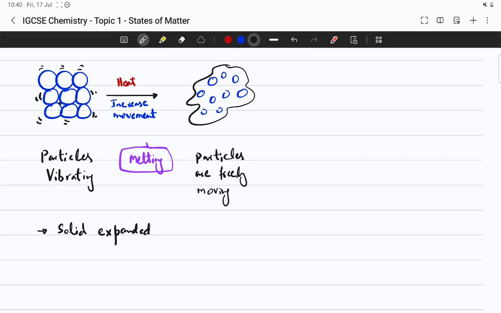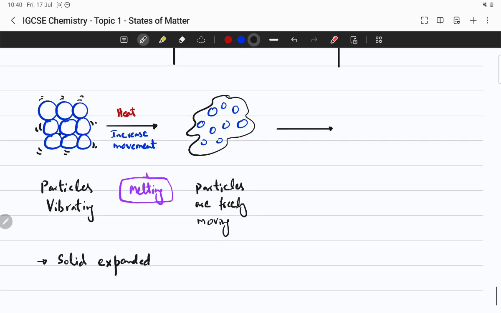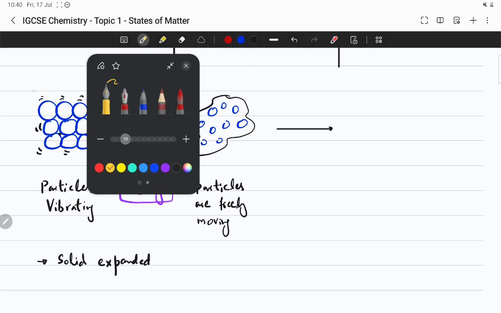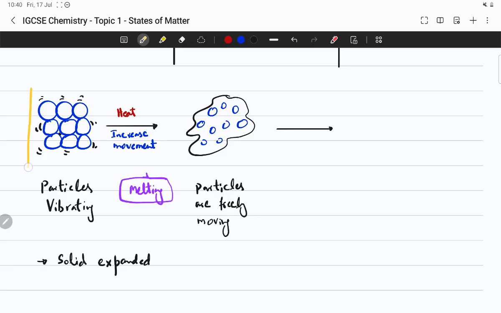Then if you keep heating it and do not stop there, let's say this solid was in a container. So now it would be like this, it's moving like that.